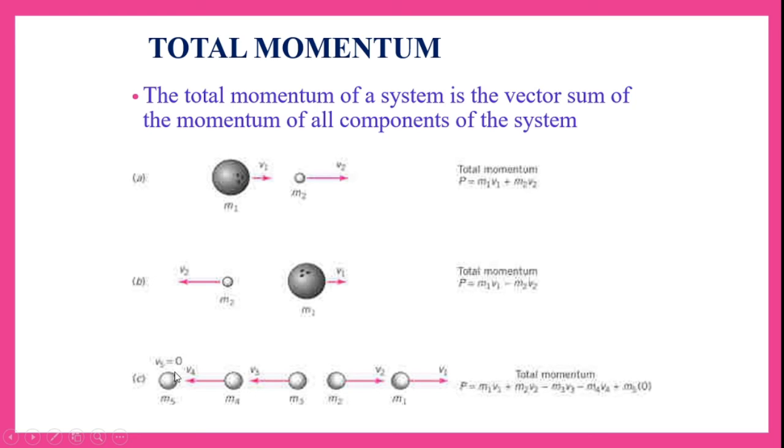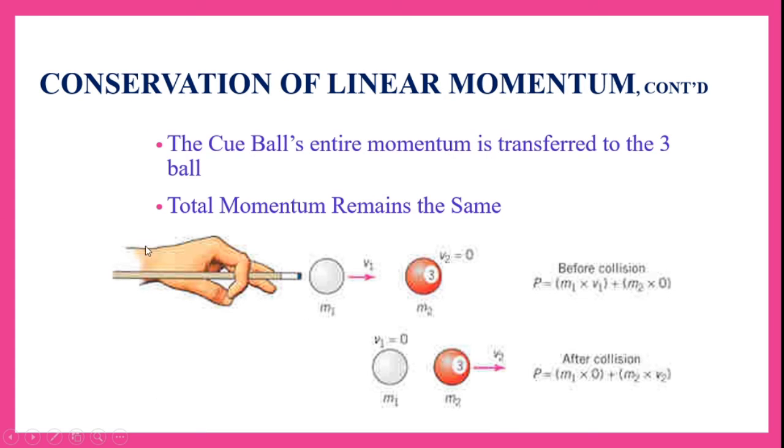And if you come to the fifth one, this is a special case where the ball has stopped or is in rest position, therefore its velocity will be 0. That means the linear momentum of this particular ball is 0. Hence P is equal to m1 v1 plus m2 v2 minus m3 v3 minus m4 v4, and the fifth one is 0 as its velocity is 0.